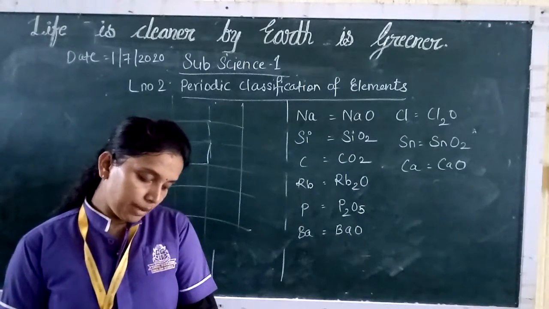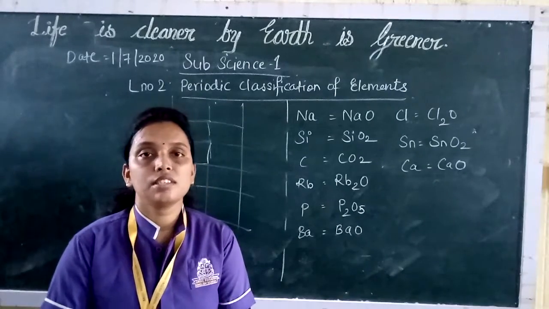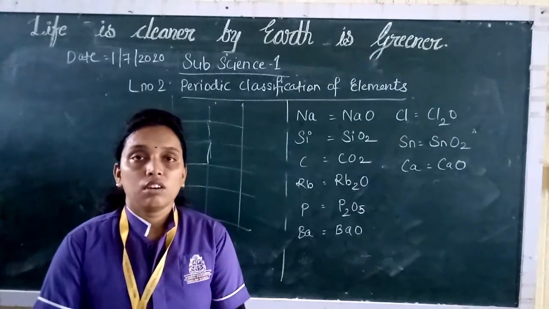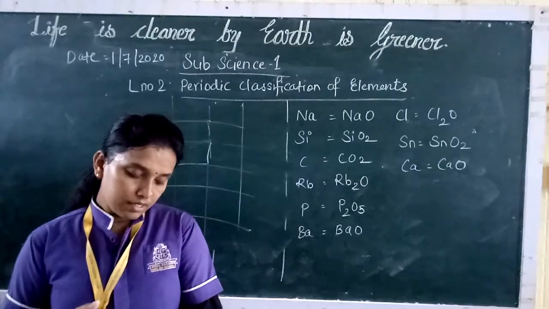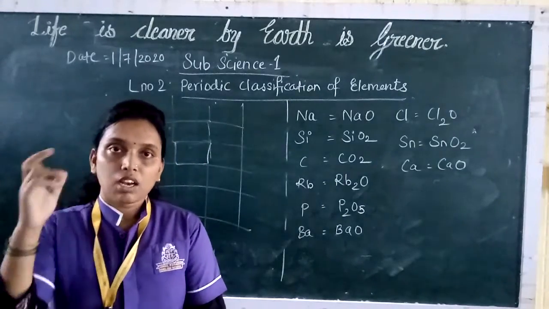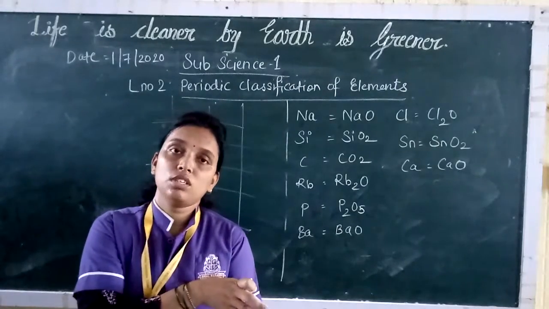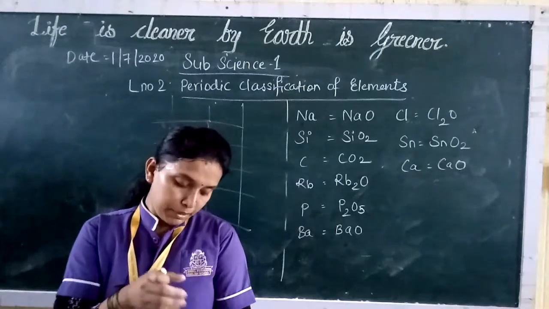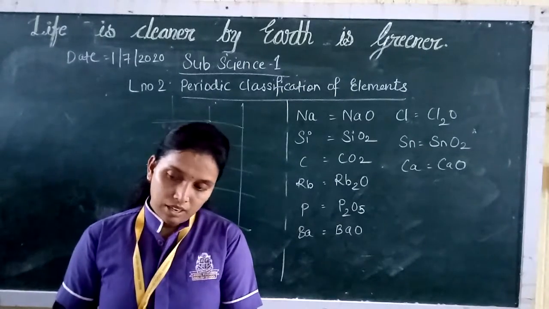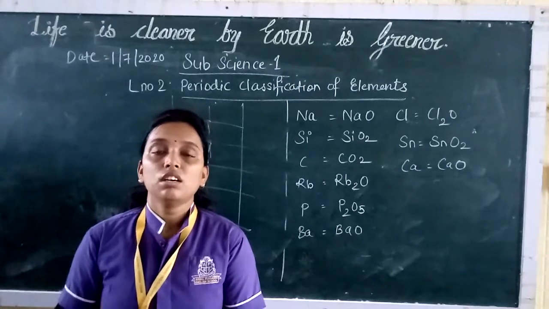The 3 traditional types of elements can be clearly shown in the modern periodic table with the help of this zigzag line. So when you are drawing that zigzag line, the metalloids lie along the border of the zigzag line, and the metals are to the left hand side of the zigzag line, if you see the picture of the periodic table, while all the non-metals lie to the right hand side.